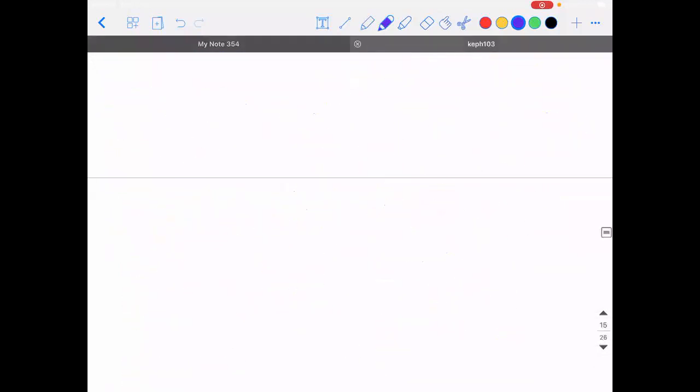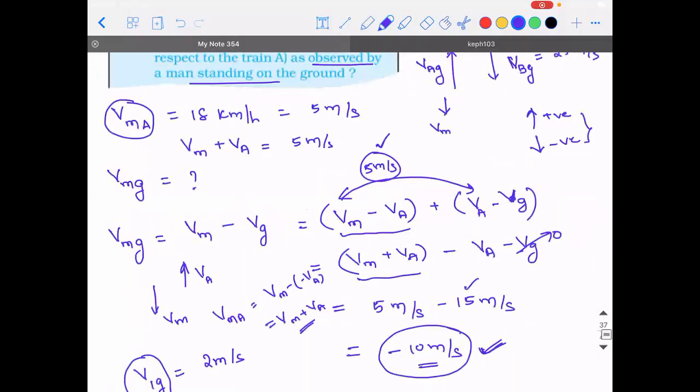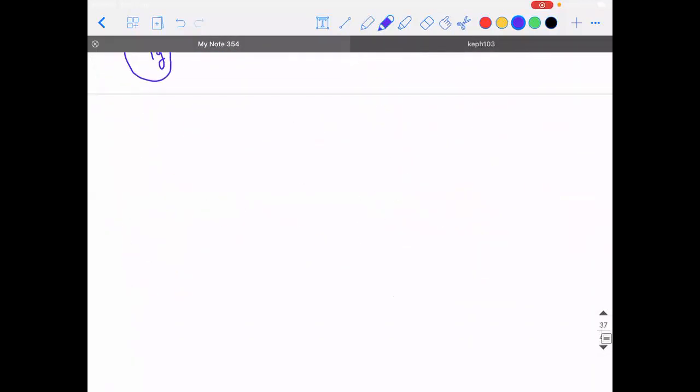Sir, then could you just do this method, sir? Velocity of monkey with respect to A is velocity of monkey with respect to ground minus velocity of A with respect to ground. What do you want me to do? Okay.